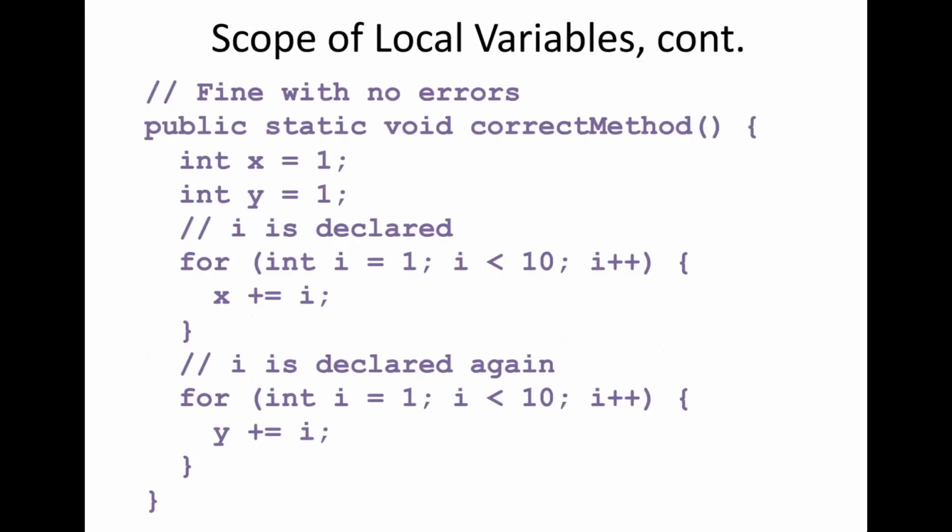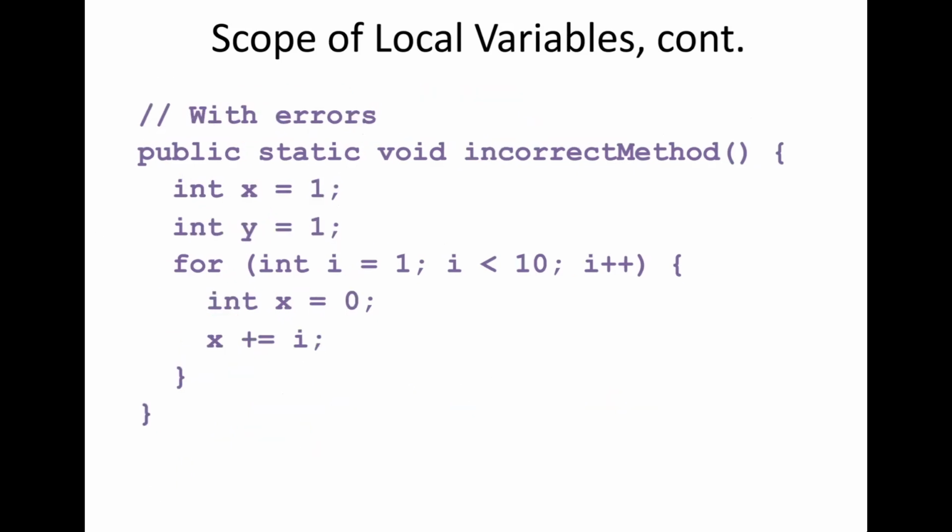Let's look at some more examples. This is a working code that illustrates a function with several global variables, x and y, and also local variables inside your for loop. There's no collisions here, meaning x could be referenced by either of these loops. x is global to them. The same argument applies to y, which is also global to both for loops. However, this i is particular to the first loop, so is this i, which is particular to this for loop. Both i's are local to their respective loops, so they don't run into any collisions, which means this entire code compiles. Let's look at this other one that does not compile.